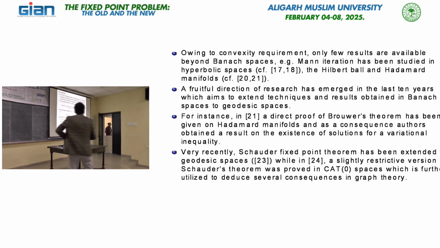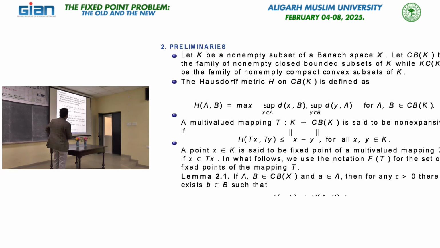Okay, before defining a CAT(0) space, there is a well-known distance function between two closed and bounded subsets, called the Hausdorff-Pompeiu metric, on the class of closed and bounded subsets of K. We can measure the Hausdorff distance between two sets by this formula: the maximum of the supremum of the infimum distances.